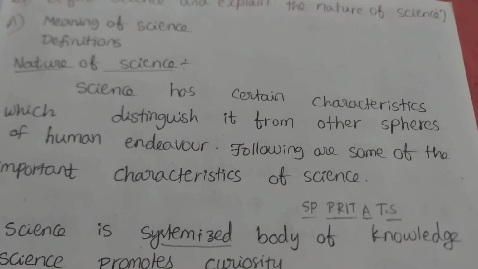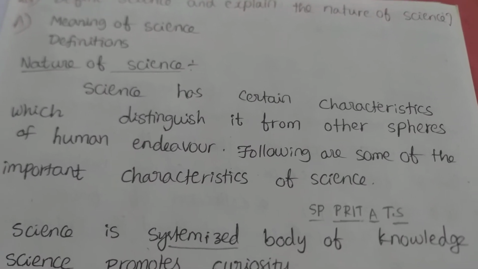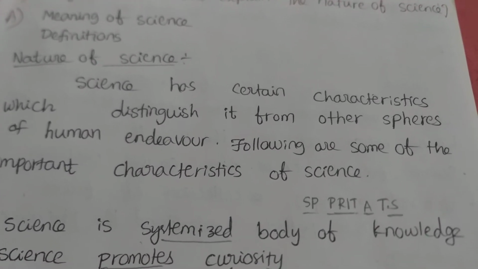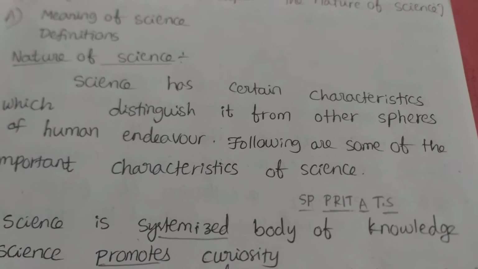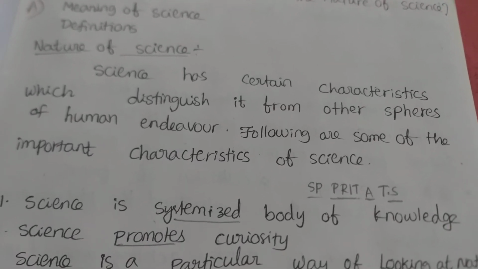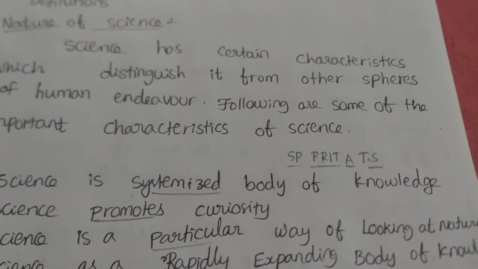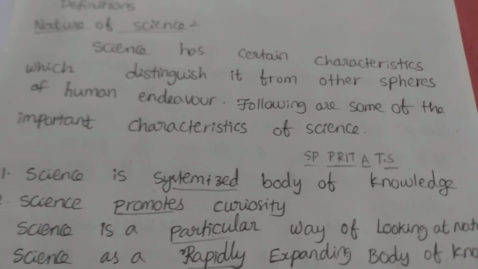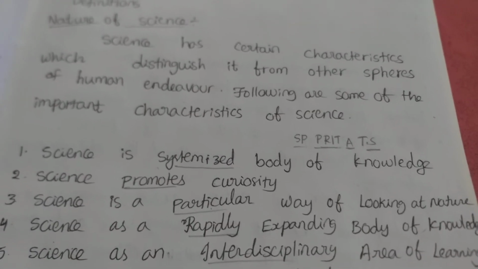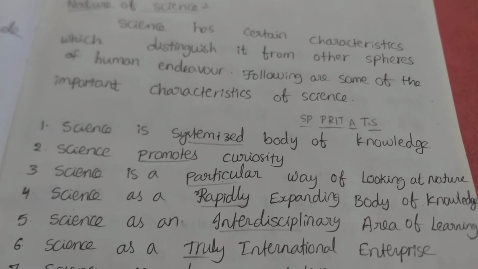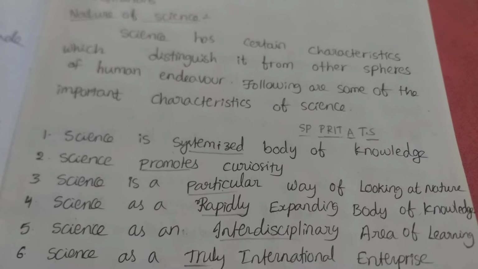Science has certain characteristics which distinguish it from other spheres of human endeavor. The following are some of the important characteristics of science. Here you have to remember the formula SPPRITATS. Science is a systematized body of knowledge. Science promotes curiosity.